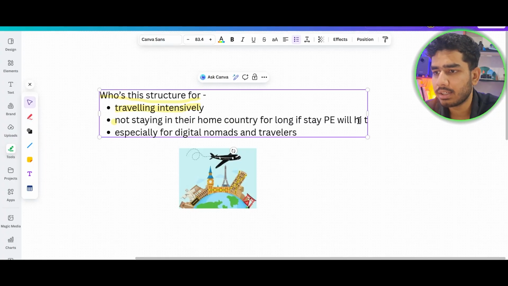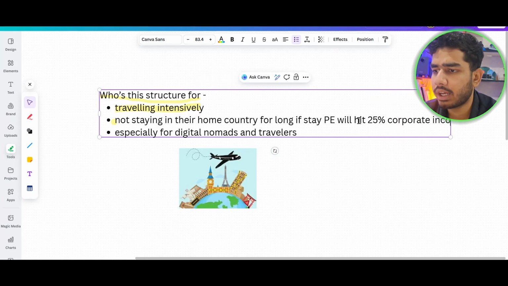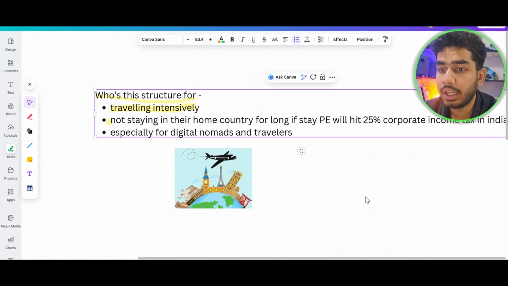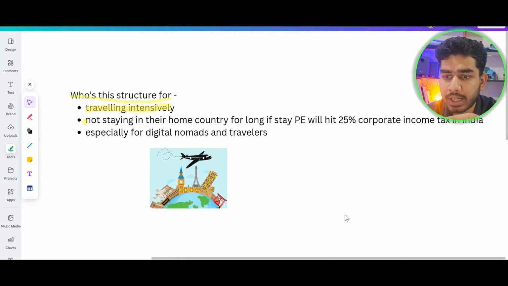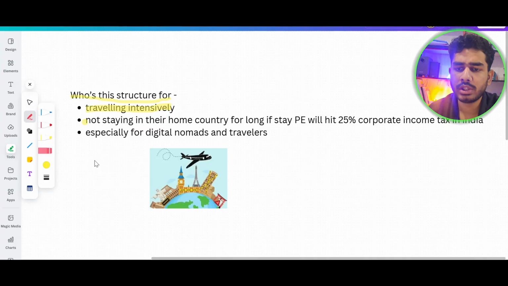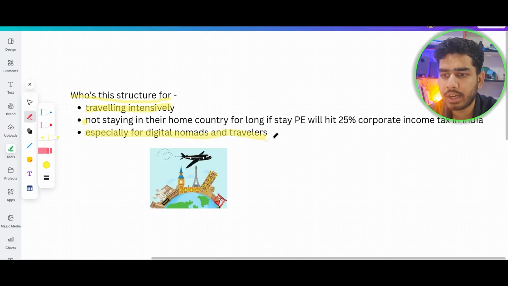Then it will hit you with 25%, the corporate income tax in India. Then the 0% income tax rate doesn't apply here. The 25% Indian corporate income tax will apply. So who is this actually for? This is actually for the digital nomads as well as for the travelers.